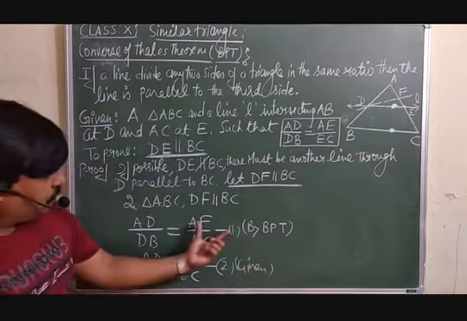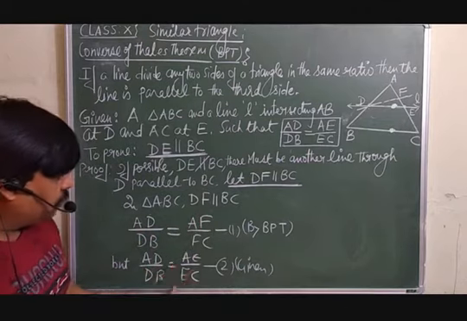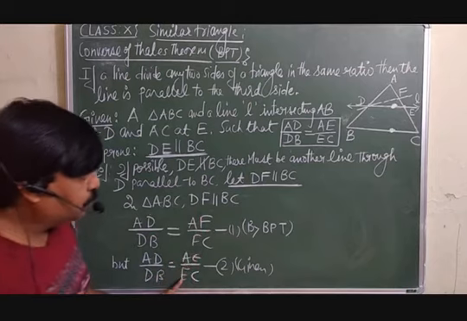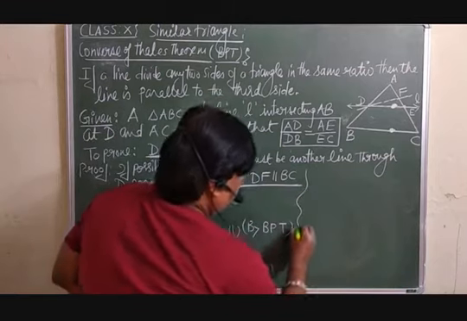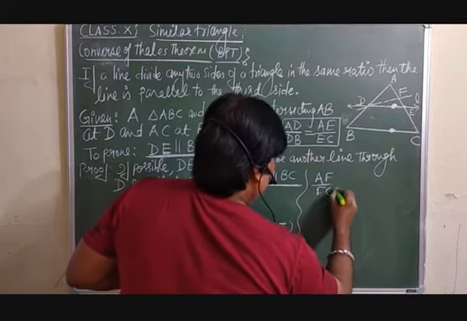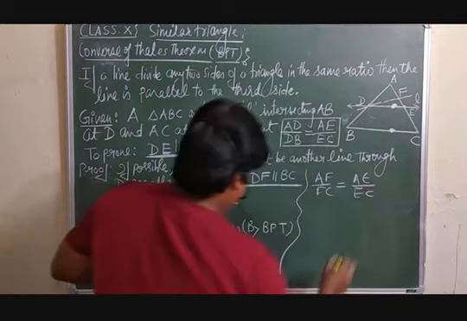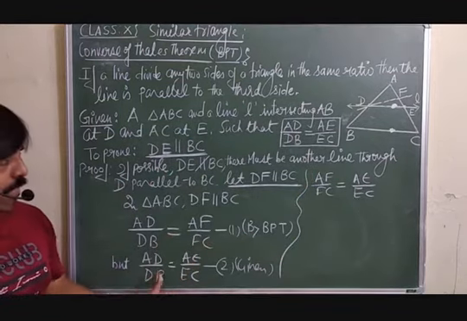So from equations 1 and 2, what can we say? AD over DB is equal to AF over FC, and AD over DB is equal to AE over EC, so you can say AF over FC is equal to AE over EC. This we are getting from equations 1 and 2.